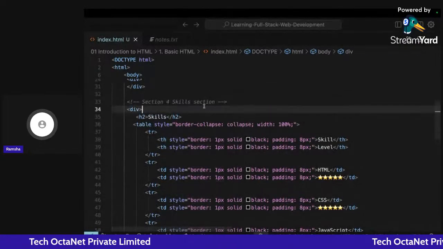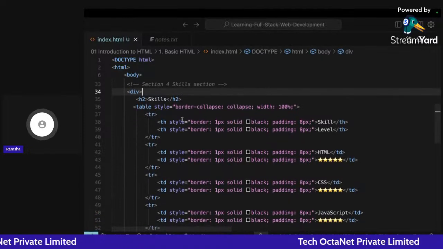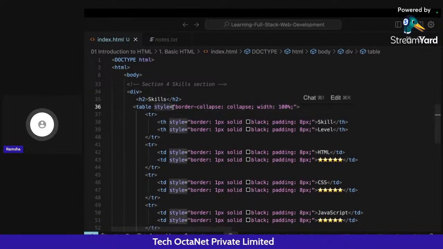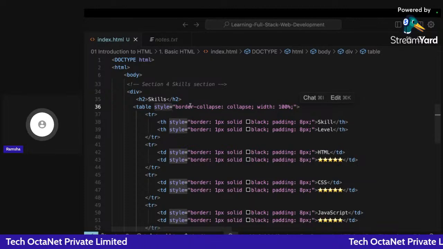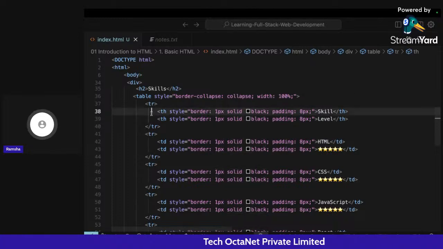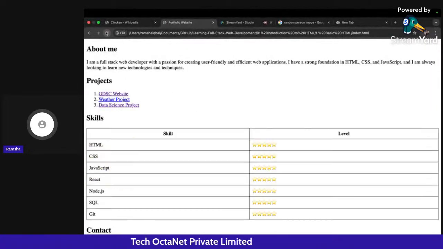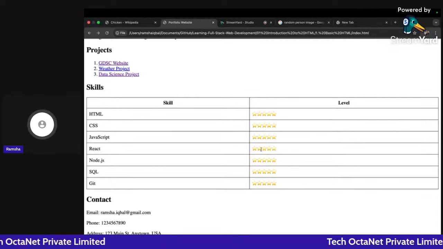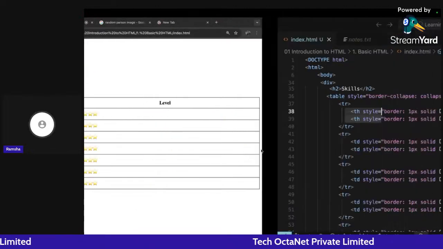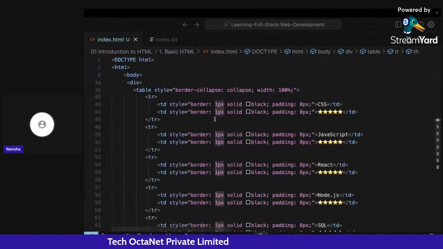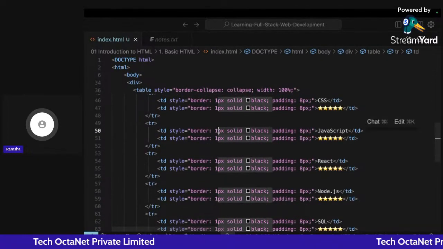So this is where the CSS part comes into play. Inside this style, you can style your HTML tags. Here I have written border-collapse, and I have given a 1 pixel solid border to the table heading and everything. If I go back and click on refresh, you can see it creates a beautiful table in front of me, using CSS, border, and everything.